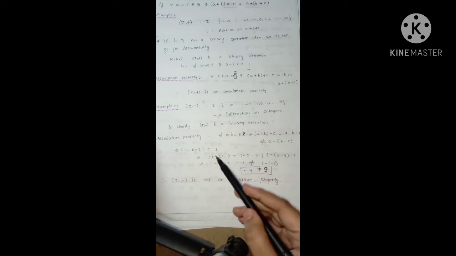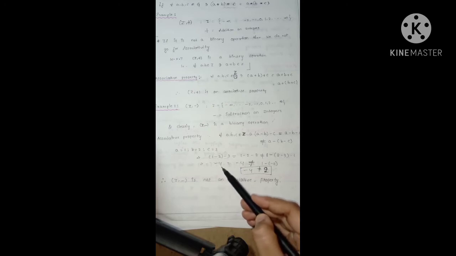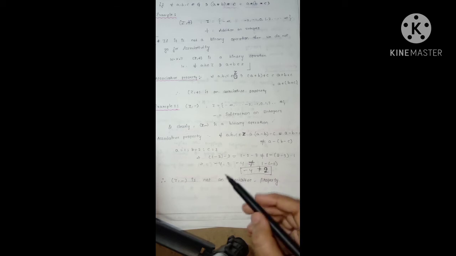That is, 1 minus 2 is minus 1, and minus 1 minus 3 is minus 4. And a minus (b minus c) is 1 minus (2 minus 3), which is 1 minus (minus 1), which is 2. So left hand side is not equal to right hand side, then (Z, minus) is not associative.